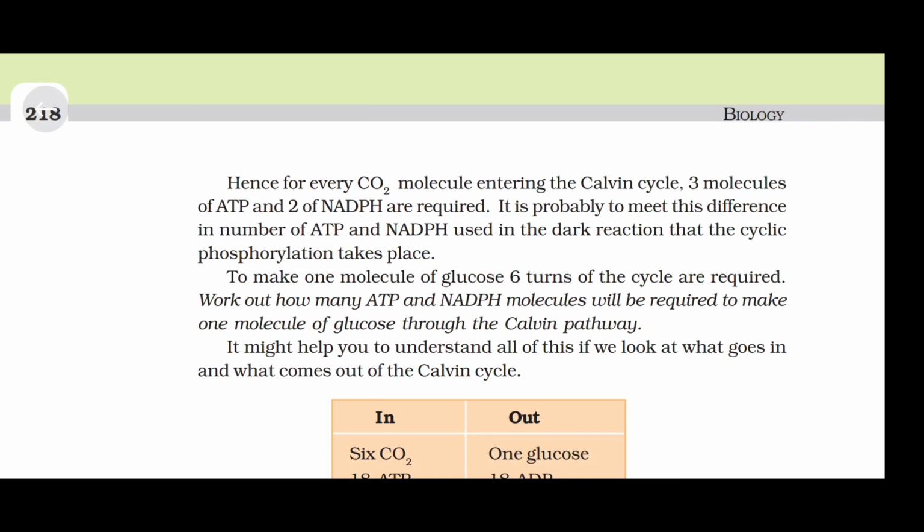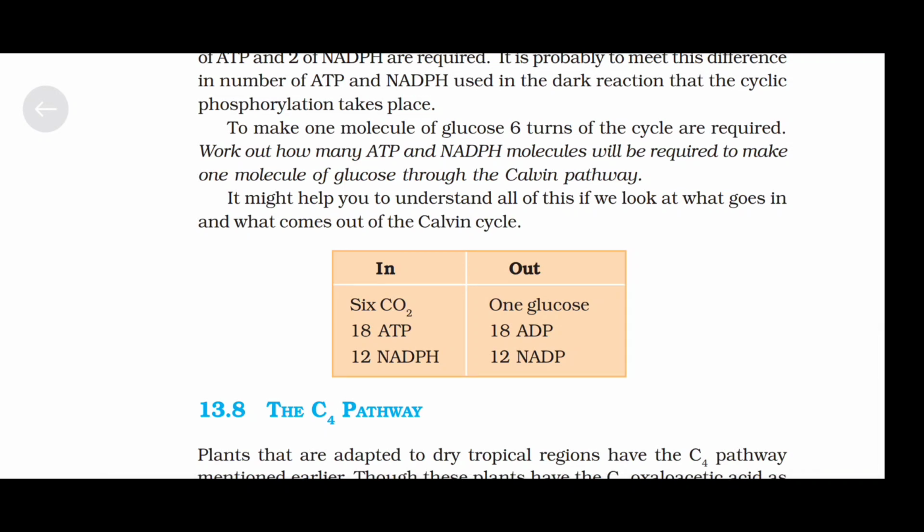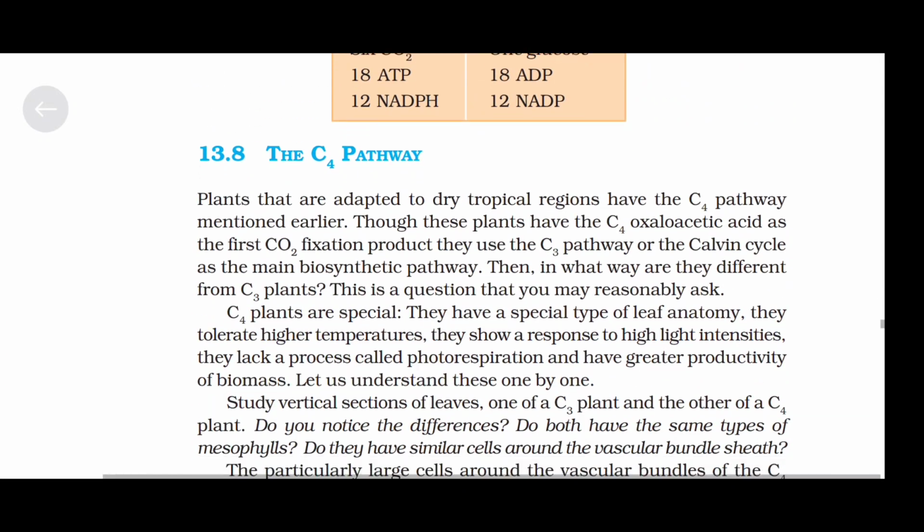Work out how many ATP and NADPH molecules will be required to make one molecule of glucose through the Calvin cycle. It might help you to understand all of this if we look at what goes in and what comes out of the Calvin cycle. In, 6 carbon dioxide; what will be out? 1 glucose. In, 18 ATP; what will be out? 18 ADP. In, 12 NADPH; and what will be out? 12 NADP.